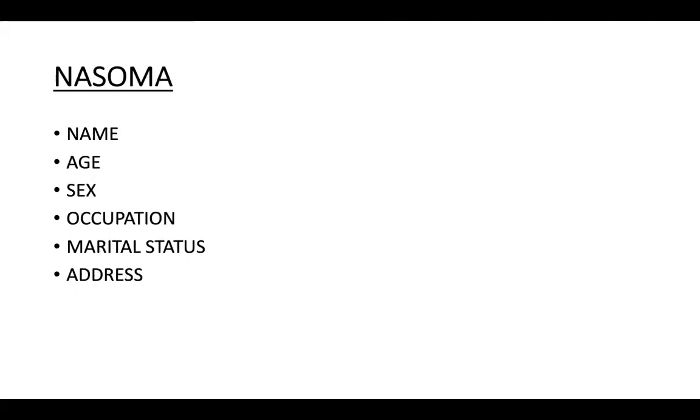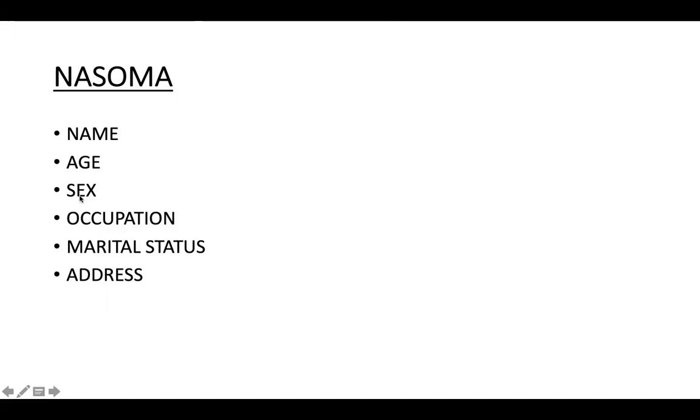So moving forwards, what is NASOMA? NASOMA is name, age, sex, occupation, marital status, and address. So when you are given a piece of paper, just write NASOMA, and then in front of that, write all these: the name, age, sex, occupation, marital status, and address. Specifically talking about the address, always write the complete address. Some candidates have failed when they have not taken a complete address. So always write the house number, starting from house and then street and then city.